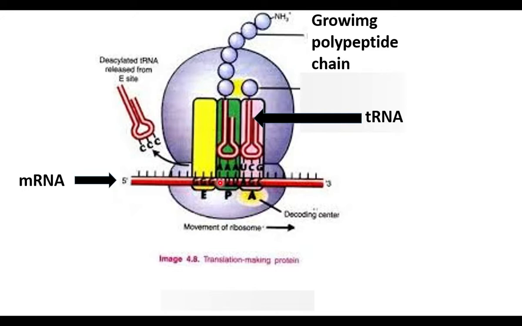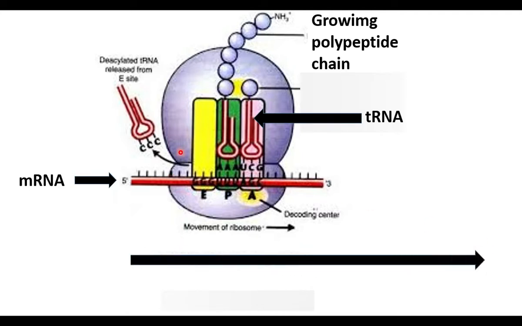This is mRNA. The ribosome moves on mRNA in this direction, and the tRNAs read the codon of mRNA. After reading the codon, a specific amino acid is added to the growing polypeptide chain.